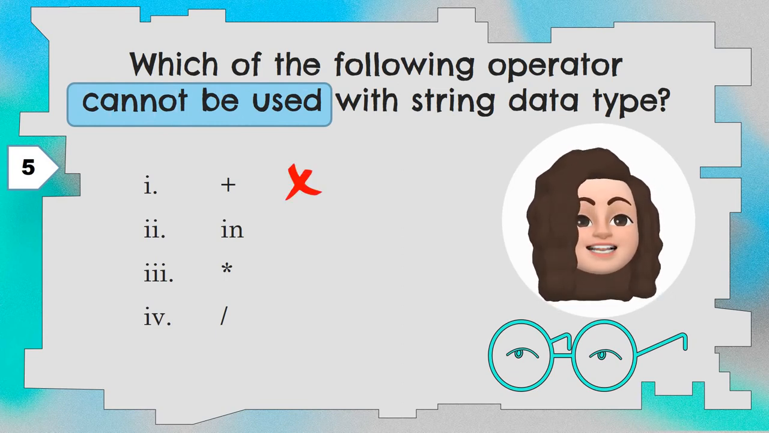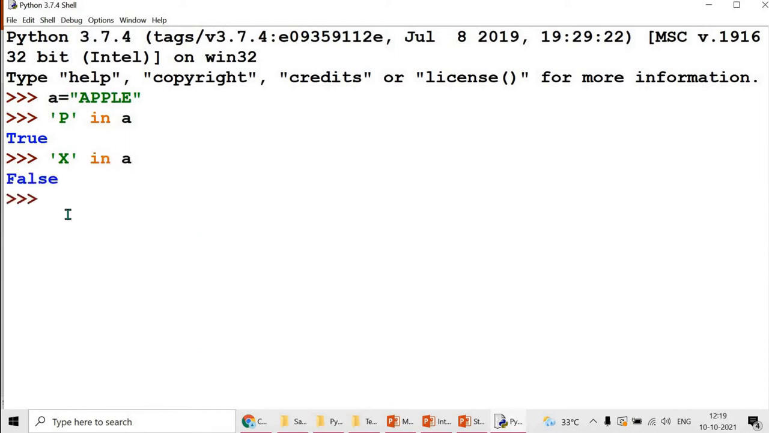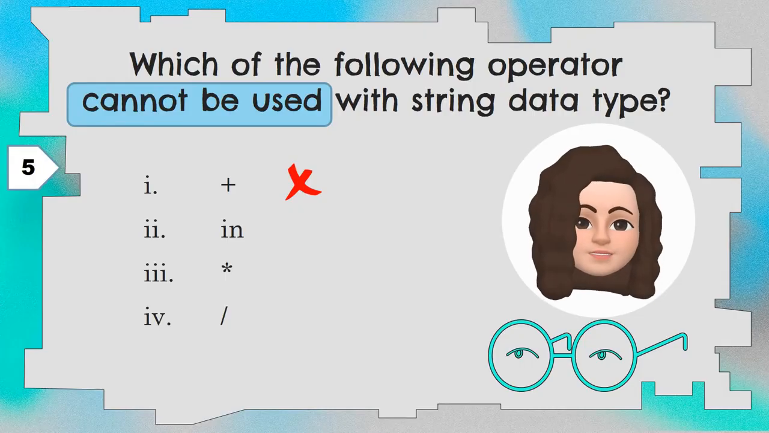The next one is in. Let me explain with an example. a is equal to apple. Now I am giving p in a. This in operator will give you the output as true when the character is present. Here p is present in the string a, hence it is true. Now x in a will give the output as false because x is not present in apple. So in operator can be used, so this is not the correct option.